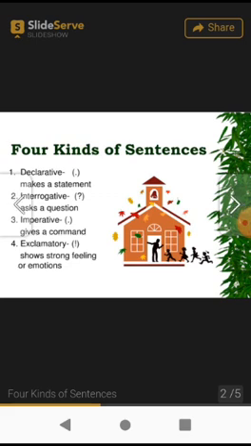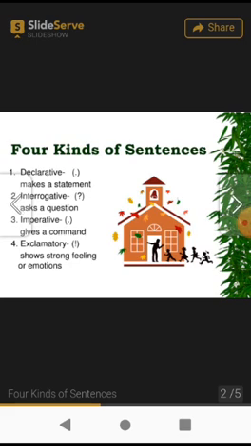Fourth one is exclamatory sentence. Exclamatory means the exclamation mark is given in the bracket. You can see one line and then below that one dot, so it is an exclamation mark. If any sentence is showing you a sudden feeling or emotion, or a sudden expression, it means that is an exclamatory sentence.